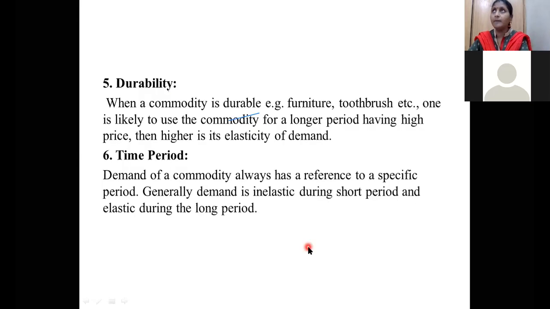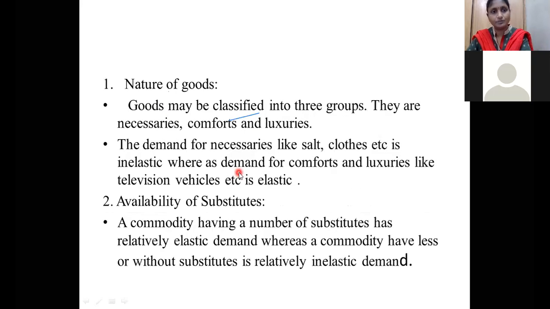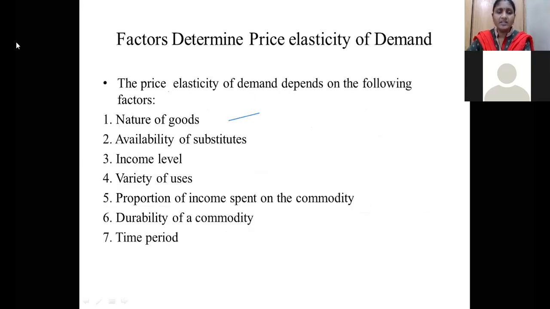So these are the various factors. Hope you understood all the things we have discussed in today's class. I have discussed the factors determining the price elasticity of demand. How the nature of the goods affects it. If you have a number of substitutes for a particular product X, how it is going to affect.